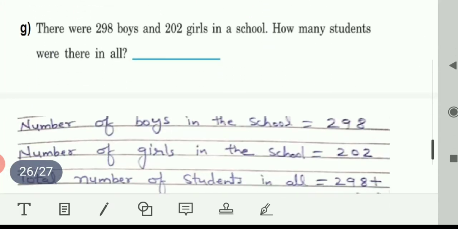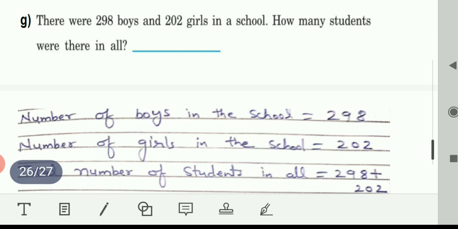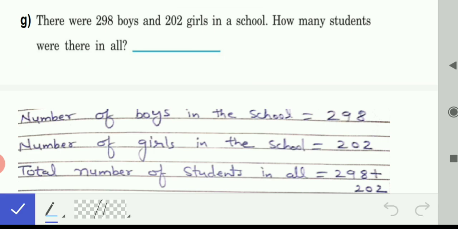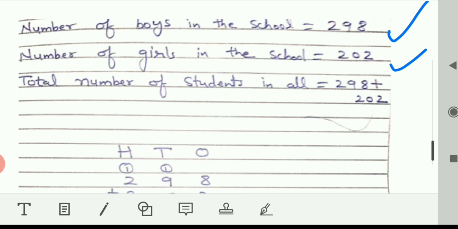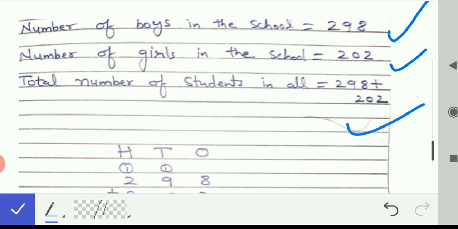Last part, G. There were 298 boys and 202 girls in a school. How many students were there in all? We have to find out the number of students in a school. There are boys and girls in your school, no one else? So students are only boys and girls. Number of boys in the school, 298. Number of girls in the school, 202. Total number of students in all. We have to add these two numbers, 298 and 202.